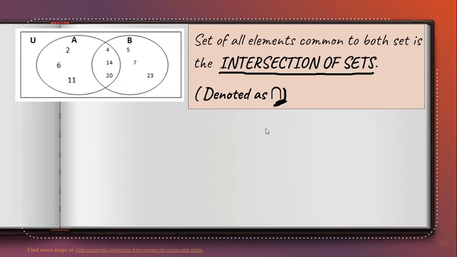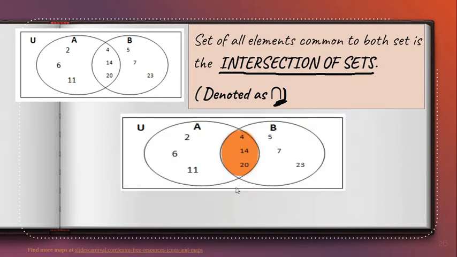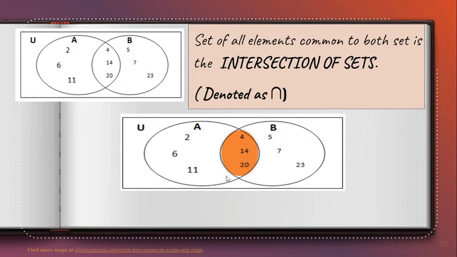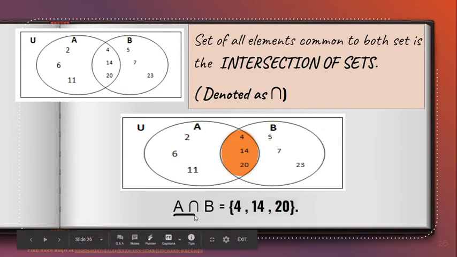Nakabaliktad na U, pababa. Now, as you can see in our Venn diagram, meron tayong dalawang bilog, di ba? So, saan ba sila nagtagpo? Itong dalawang bilog na to. Nagtagpo sila dun sa gitna, which is this orange part, meaning to say that's the intersection. Dun sila nagkapareho. Now, A intersection B is equal to 4, 14, and 20 because those are the elements that are common to both sets.